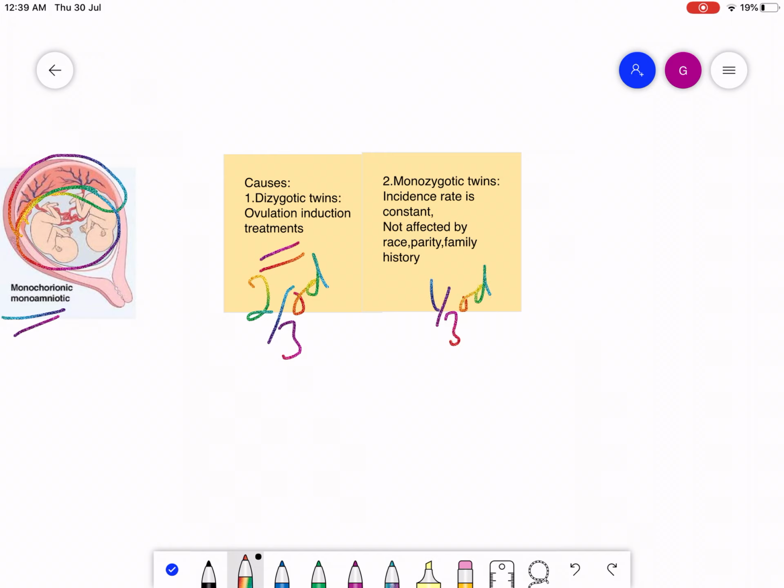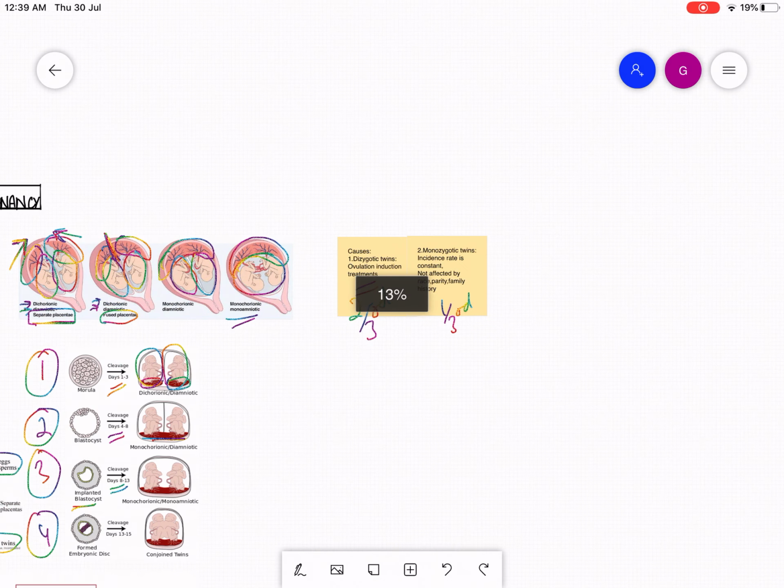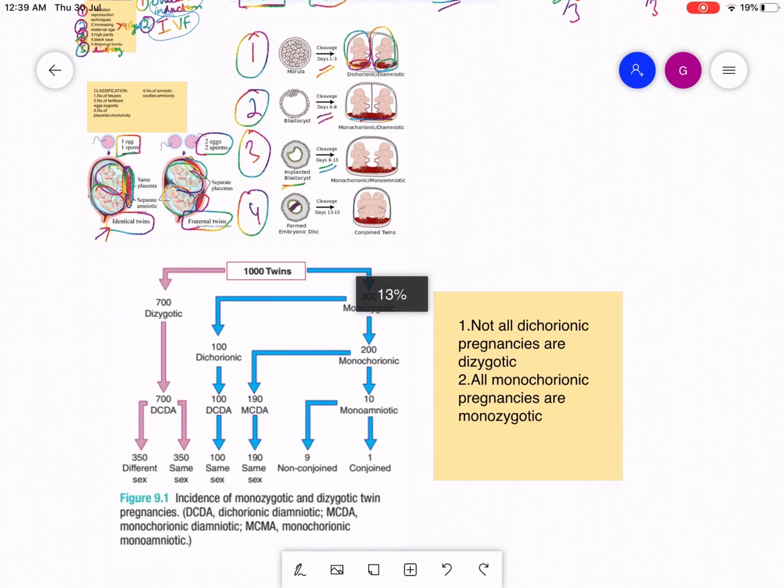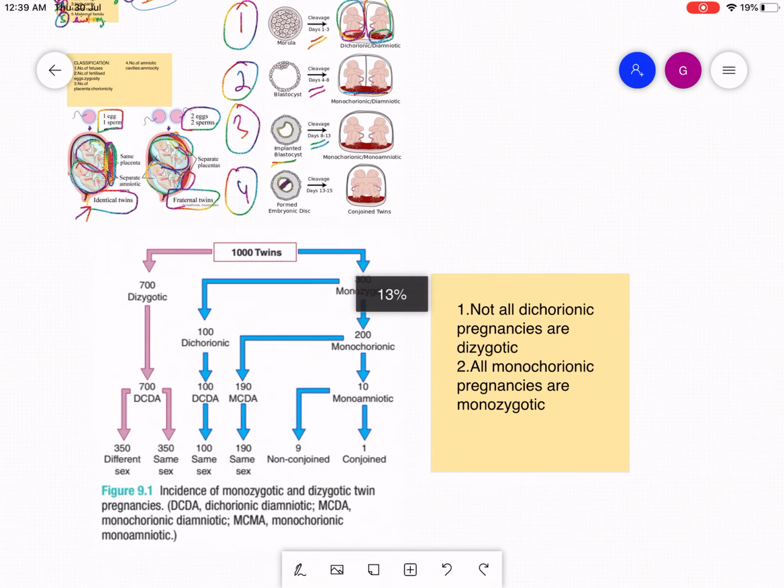By the way, the incidence rate of dizygotic twins is not constant and is affected by race, parity, family history, etc. Now let me explain this incidence rate in detail.